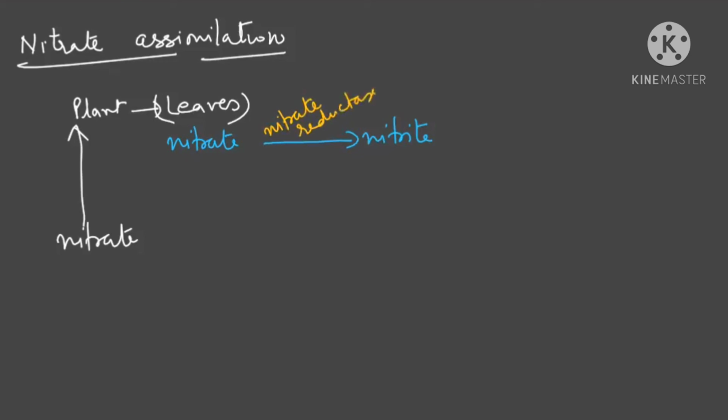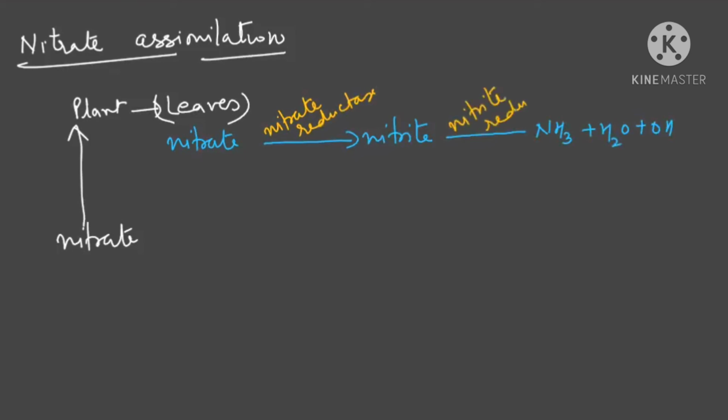Okay. And then this nitrite will change back into ammonia, liberating water plus OH also. And here you need the help of an enzyme known as nitrite reductase.